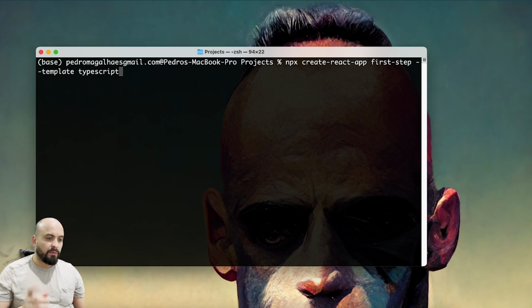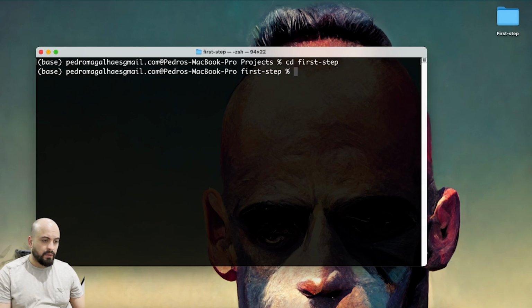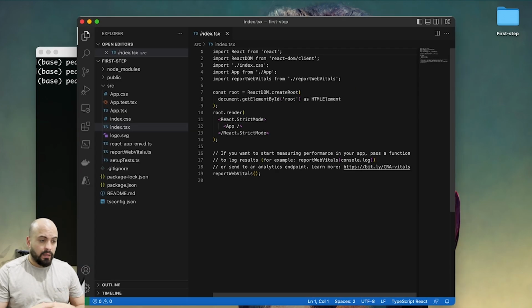So npx create-react-app, I will call this application first step, and then I'm gonna use the template from TypeScript and enter. Okay, so next step, let's get inside the new folder called first step. So cd first-step, then I just run the command code space dot. So I'm gonna open Visual Studio Code inside this path.